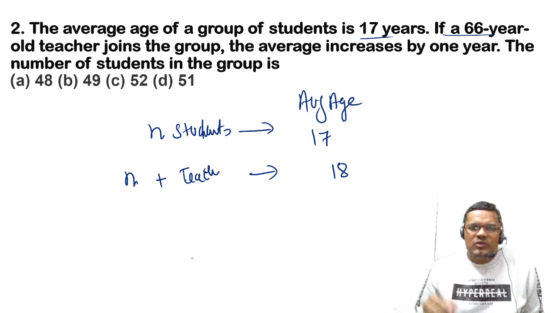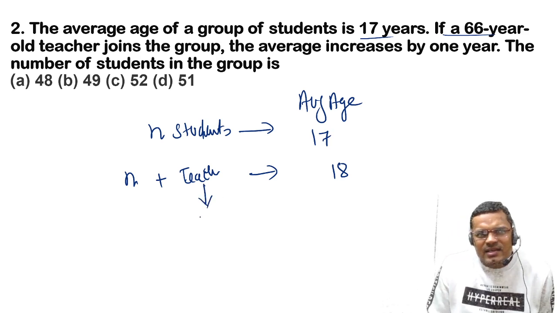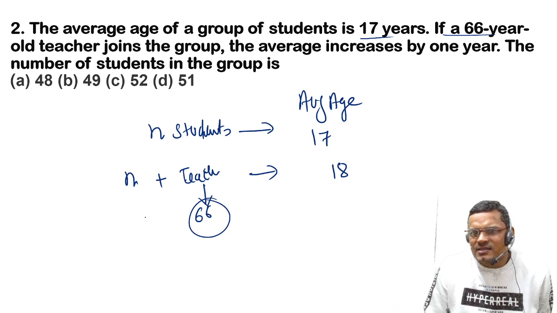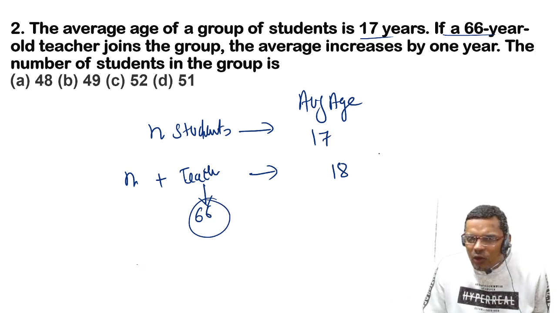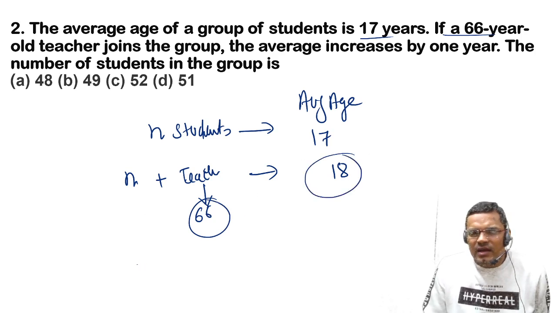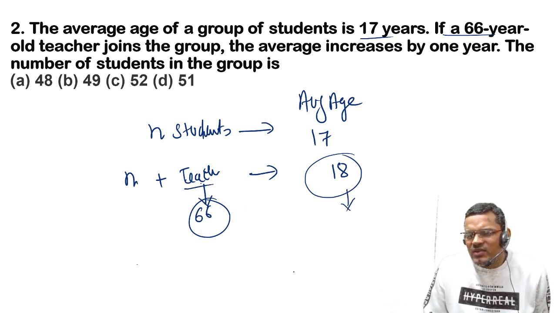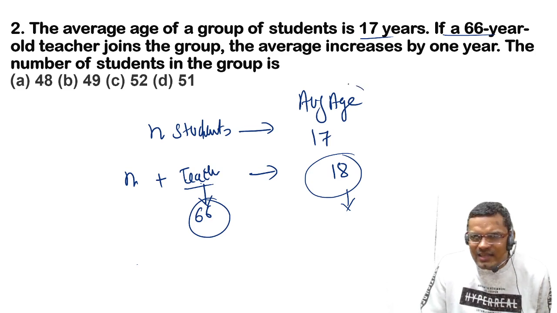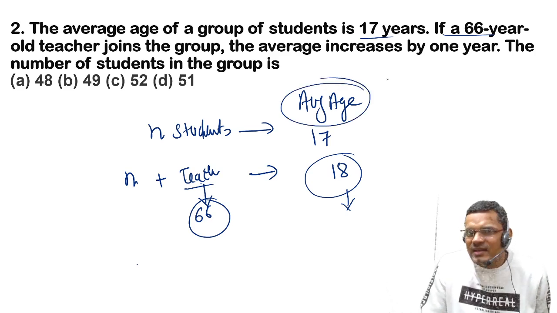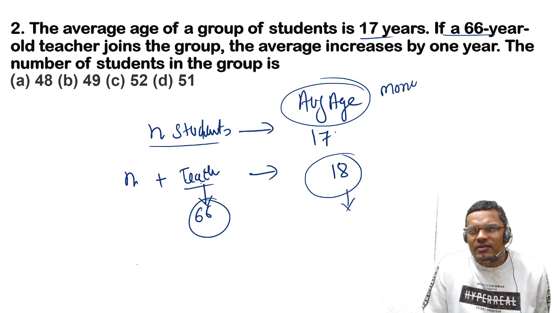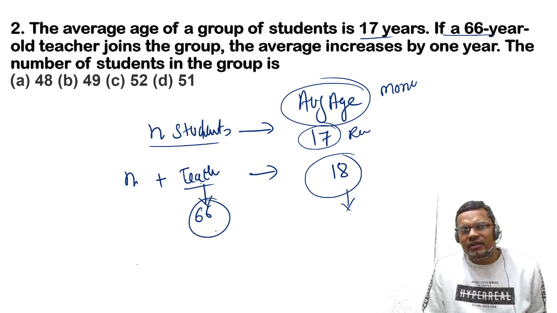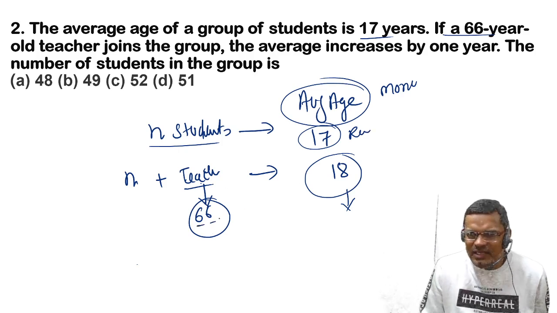How? You can think like teacher is of what age? 66 years, right? And now the average of every student including teacher is 18. So that means teacher also has 18 years with him. Take this part in terms of money. Let us suppose n students' average pocket money is 17 rupees. Now if we include the pocket money of teacher, then every student has 18 rupees.